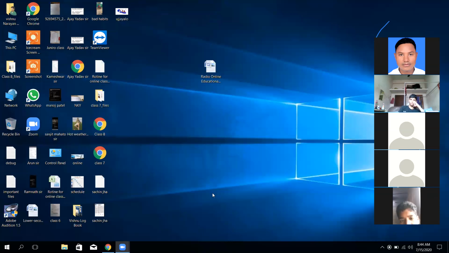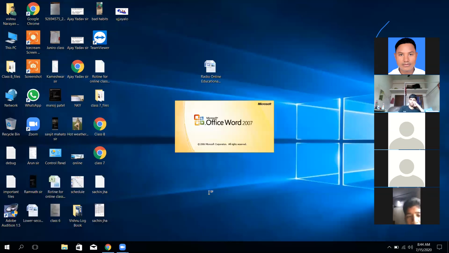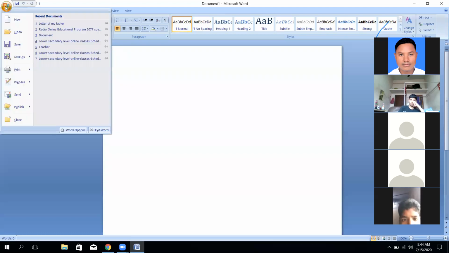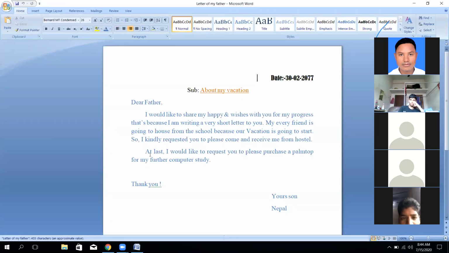By pressing Windows R, there is the window. Of course, click on File, click on letter of my father. You check. At last, it has been written here.